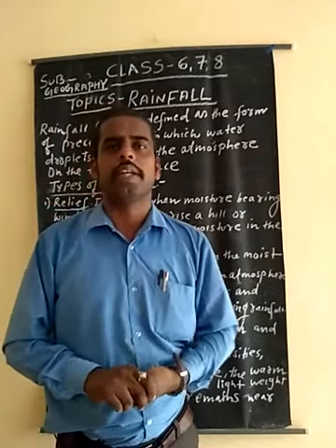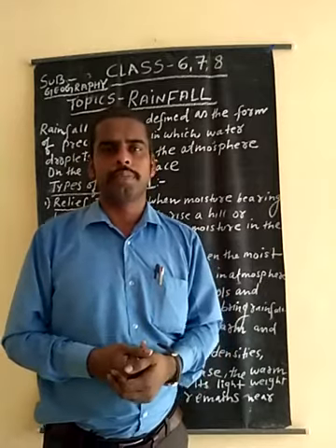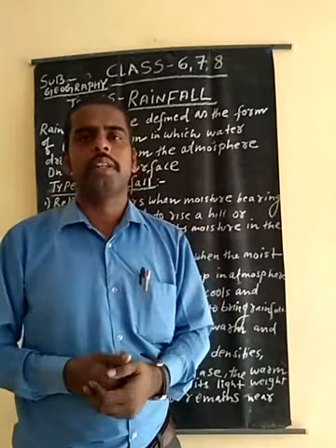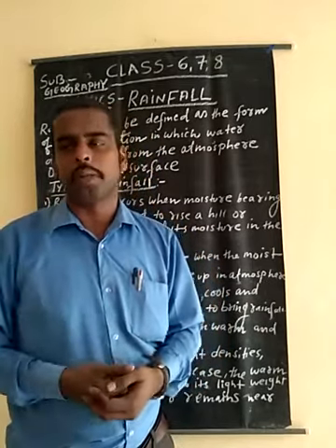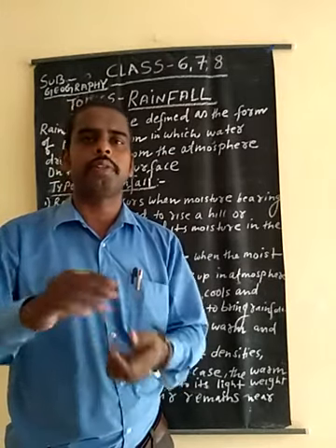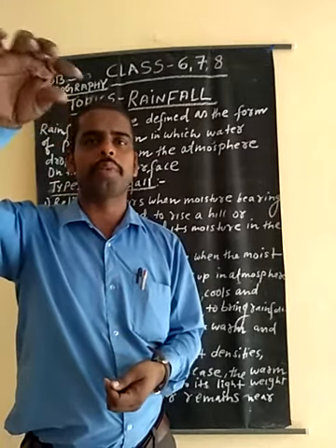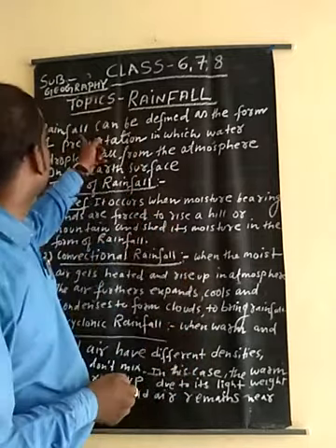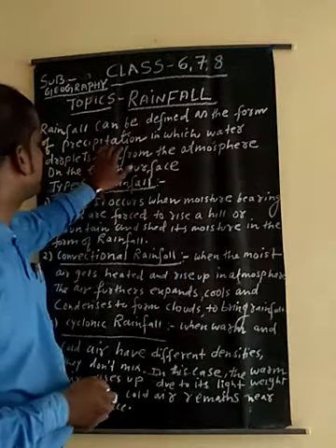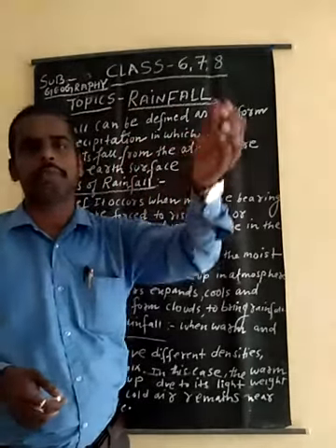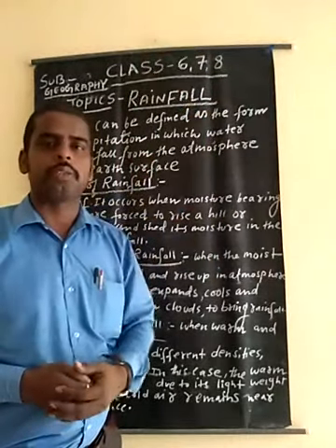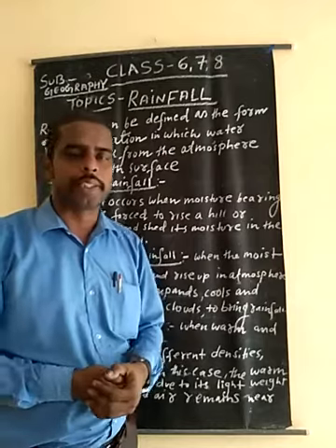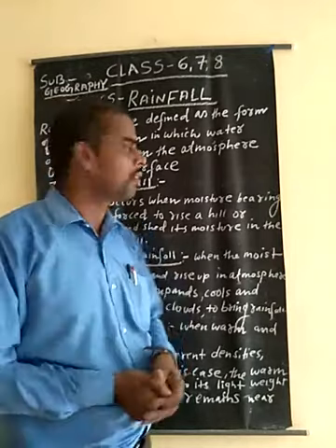Suppose at your home you cook something in a big vessel and boil the water there, and after that there are many droplets present on the lid. That process is also similar to rainfall. So rainfall can be defined as a form of precipitation. When the condensation changes and the rainfall proceeds towards the earth's surface, it is known as precipitation. And there are three kinds of rainfall.